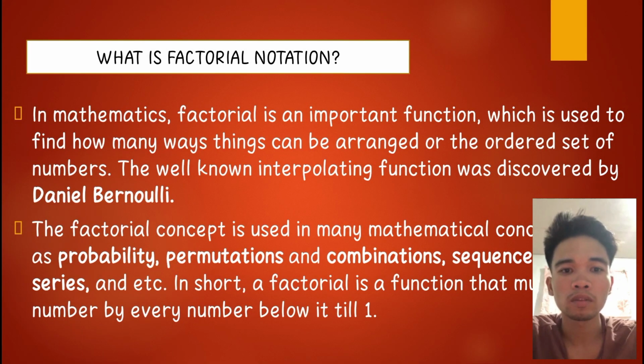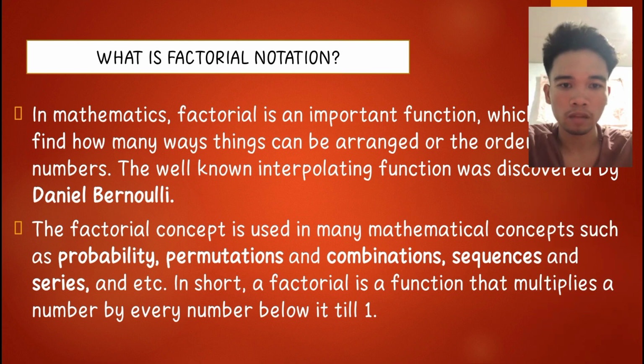Factorial notation. So, what is factorial notation? In mathematics, factorial notation is an important function which is used to find how many ways things can be arranged for the ordered set of numbers. The well-known interpolating function was discovered by Daniel Bernoulli. The factorial concept is used in many mathematical concepts such as probability, permutations and combinations, sequences and series, and so on. In short, a factorial is a function that multiplies a number by every number below it till 1.